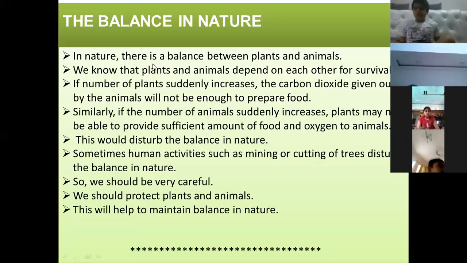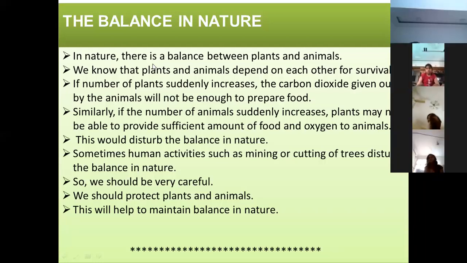So even for mining and cutting of trees, we just disturb nature. When we disturb nature, the number of plants and animals also decreases. And when the number of plants and animals decreases, it will create an imbalance in nature. So we should be very careful.